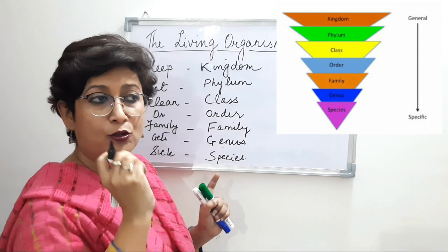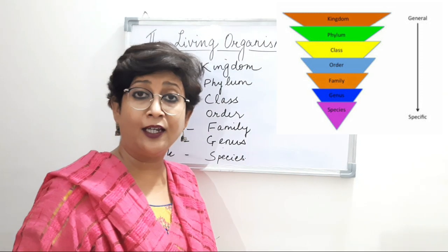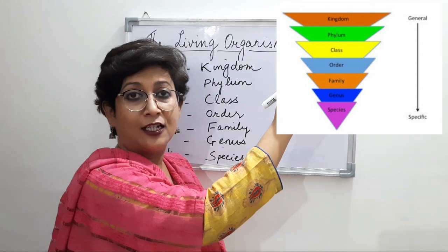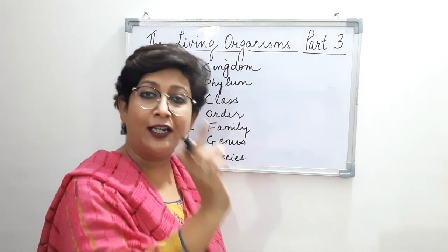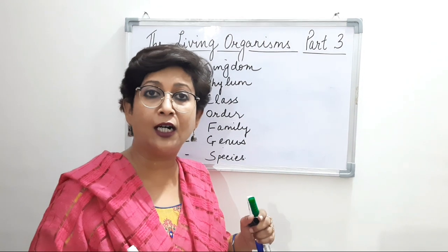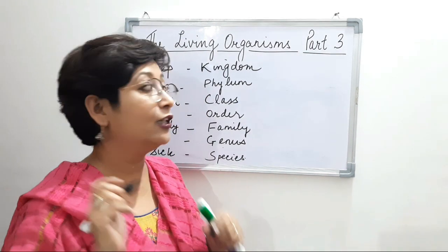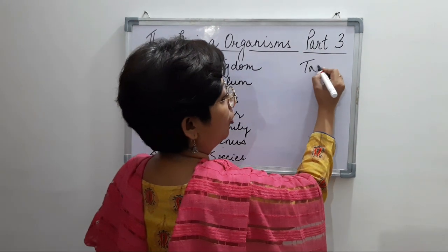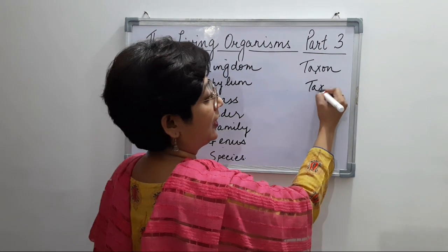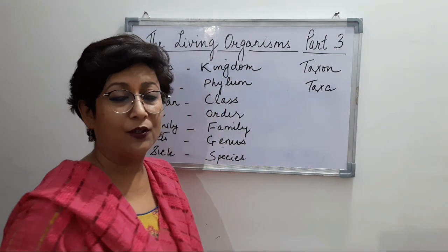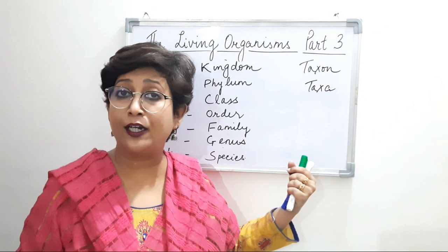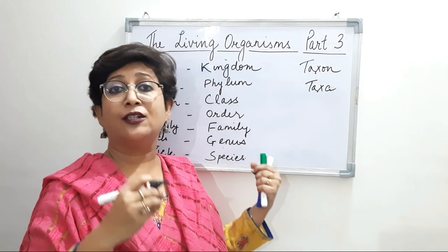So whenever we talk about a taxonomic hierarchy, these are the taxon, right? One particular group or one category is known as a taxon, and the plural term of taxon is taxa. So I just write it here. Taxon is the singular term and taxa is the plural term. So this is the taxonomic hierarchy, and we also call them the obligate categories.